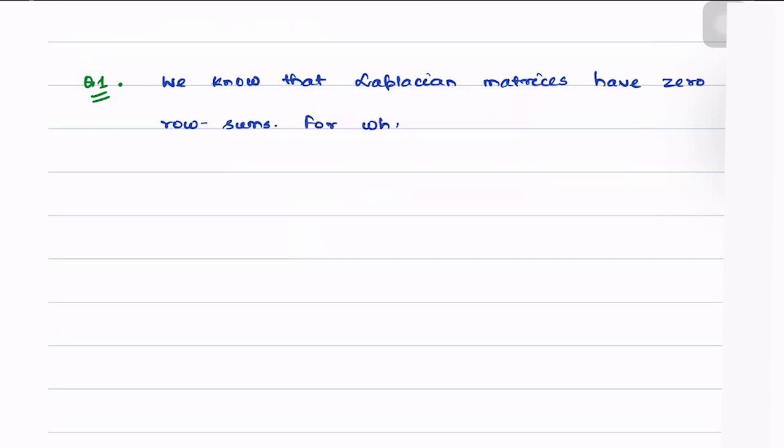Under what conditions, or for what kind of digraphs, do they also have zero column sums?